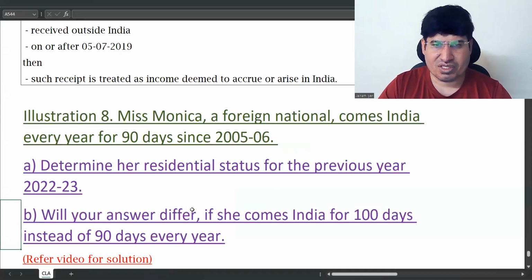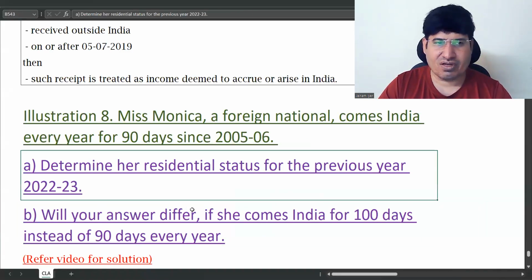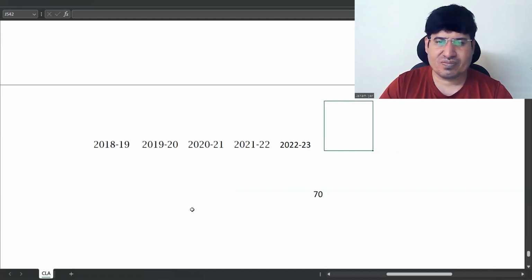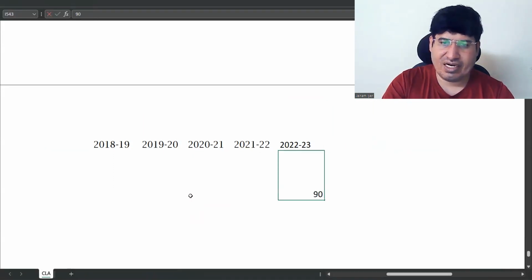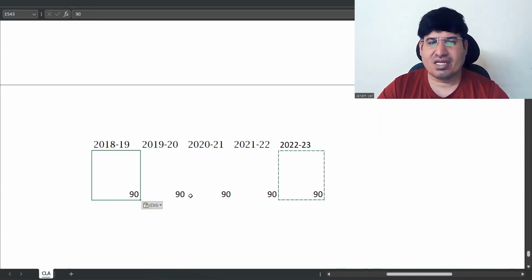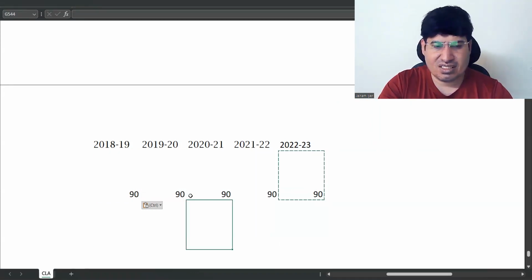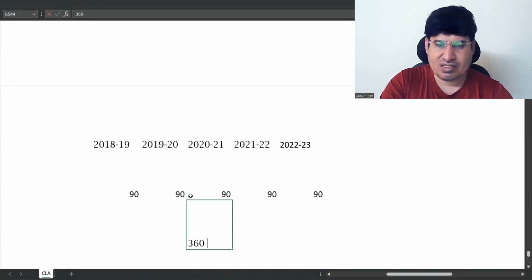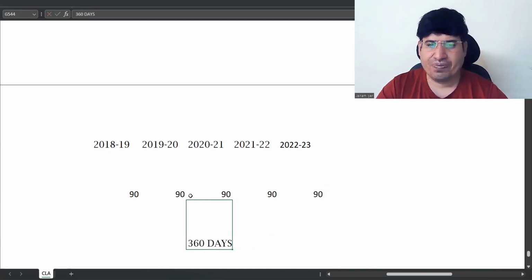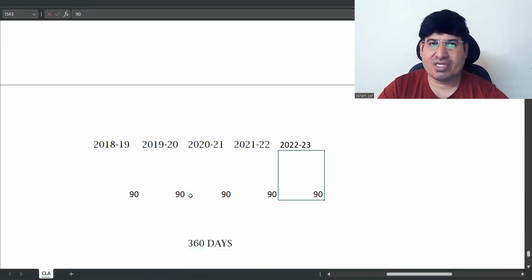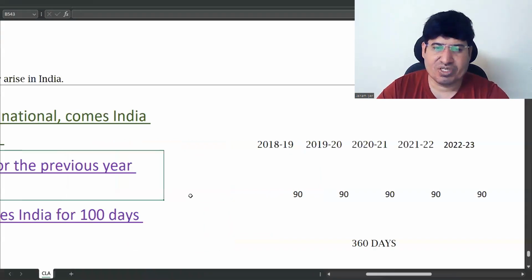70 days or 80 days? How much? 90 days, sorry. 90 days. And for these 4 years also, she will be coming for 90 days, correct? She is regularly coming. So these 4 total, how much is it? 9 4s are 36. 360 days. Okay. So she falls into the second exception.